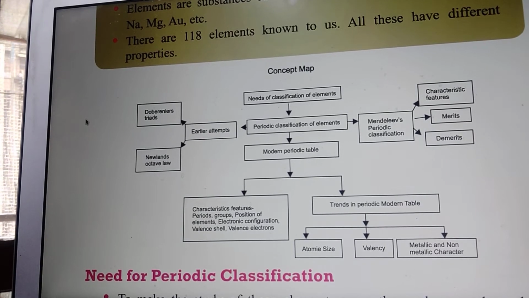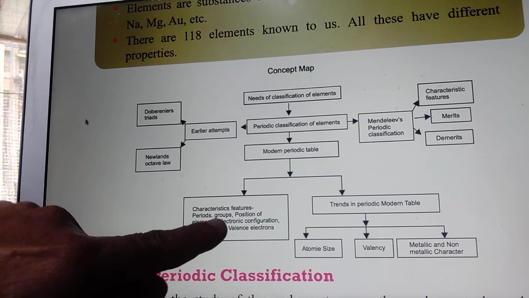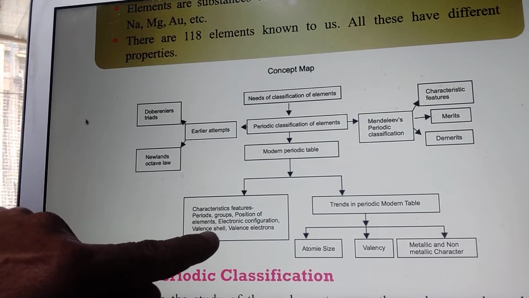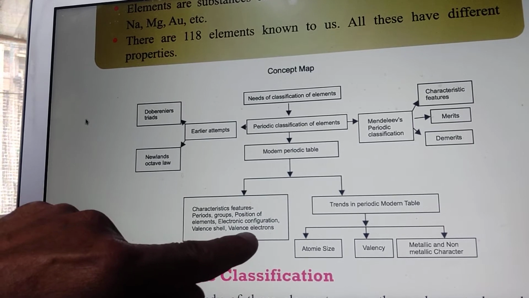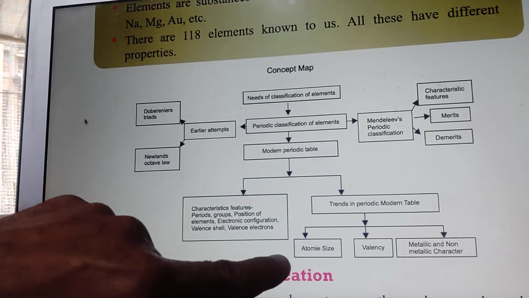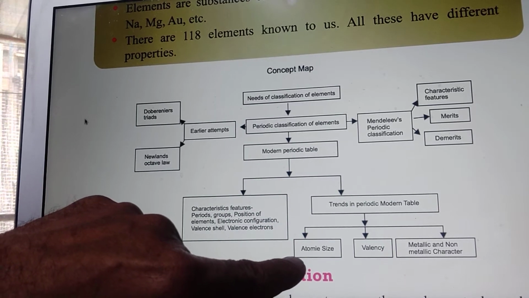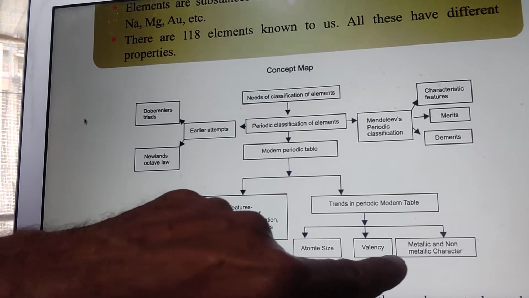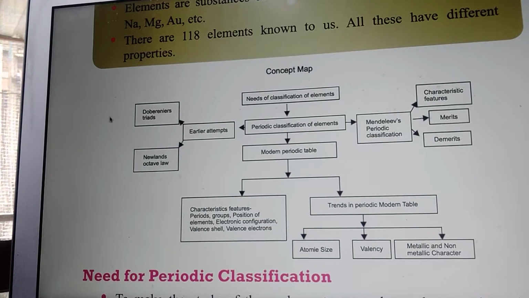This is based on characteristic features, periods, groups, position of elements, electronic configuration, valence shell and valence electrons. Trends in the periodic table: we will study these three trends in class 10th: atomic size, valency, metallic and non-metallic characters.